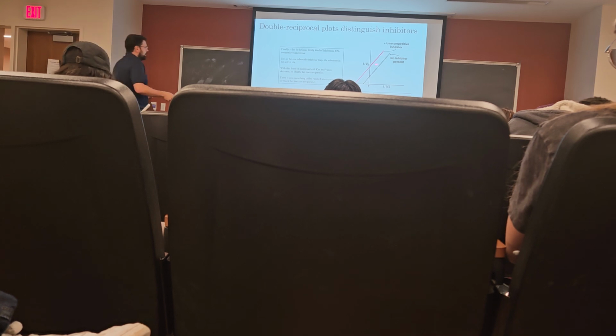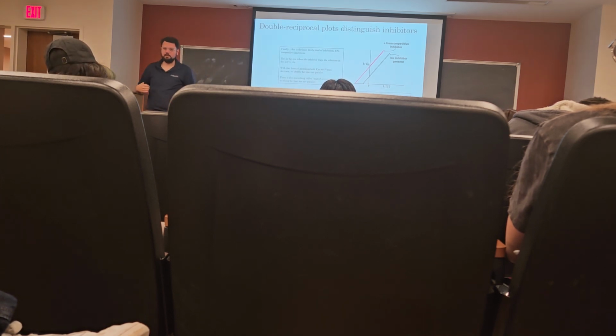Now, for uncompetitive inhibitors, because both Km and Vmax are decreasing, we get an increase in 1/Vmax. If Vmax is lower, 1/Vmax will be larger. And we get a -1/Km that is farther away from 0. Remember, if Km is decreasing, 1/Km will be larger, but it's negative, so it's just farther away from 0.